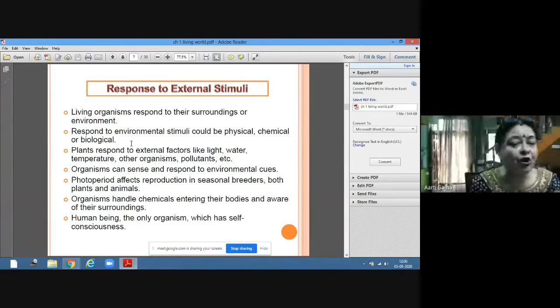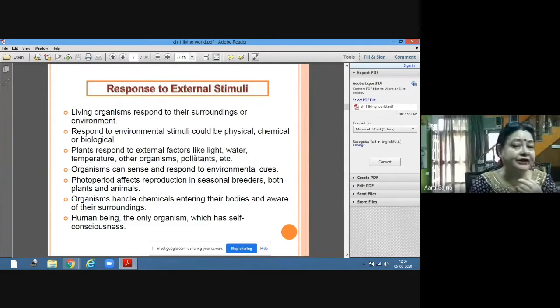This response to environmental stimuli could be physical, chemical, or biological. That means it can be in the form of chemical reactions, or it can be physical, like you stood up, or it can be biological. Plants respond to external factors like light, water, temperature, other organisms, pollutants. What happens when there is light? The flowering of the plant, the fruiting of the plant, all these things depend on photoperiodism.